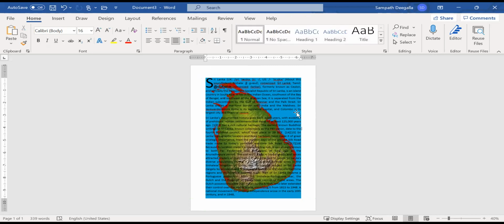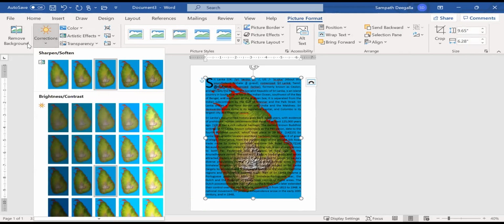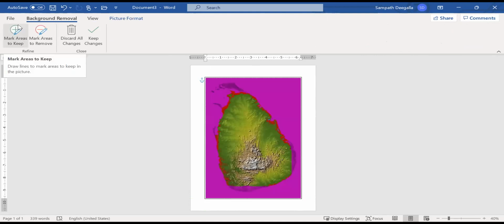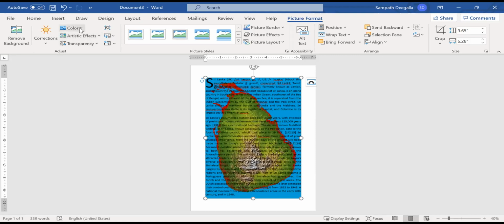Now I can do some modifications, especially since the text is not very visible. So I'm going to go to picture format, go to corrections, not to remove background as such. If I wanted to, I could even remove it, but I'm not going to do that now. Let me go to color.